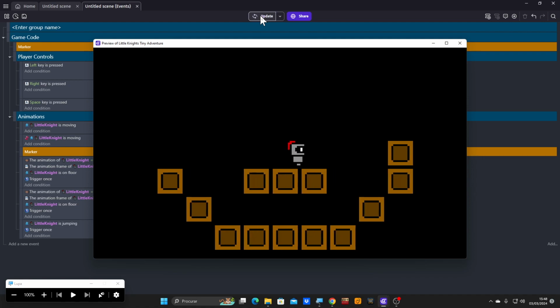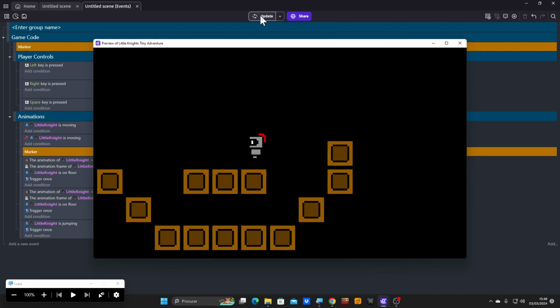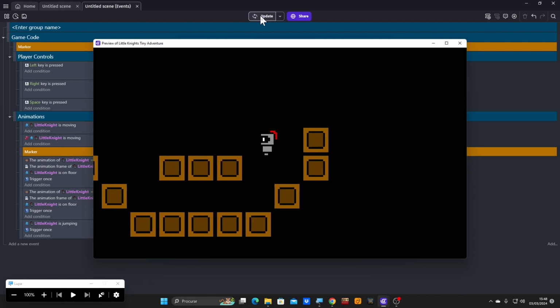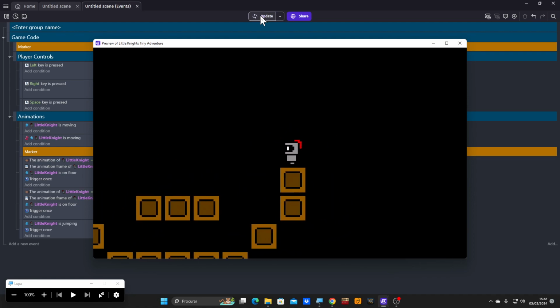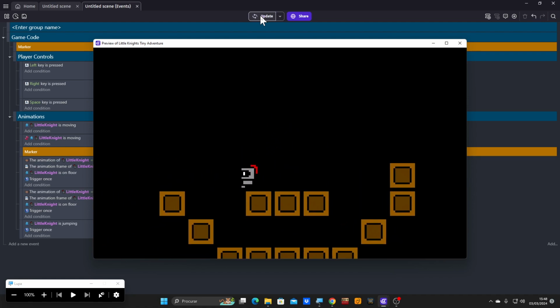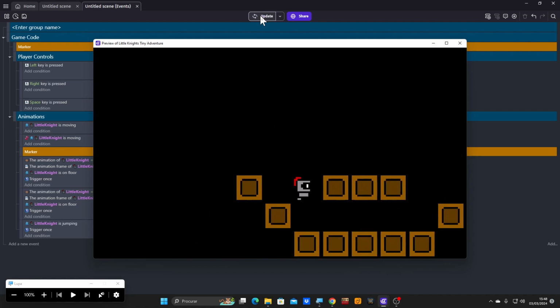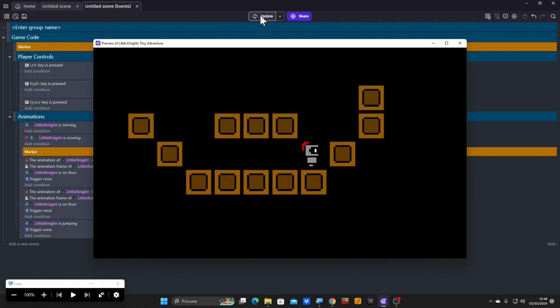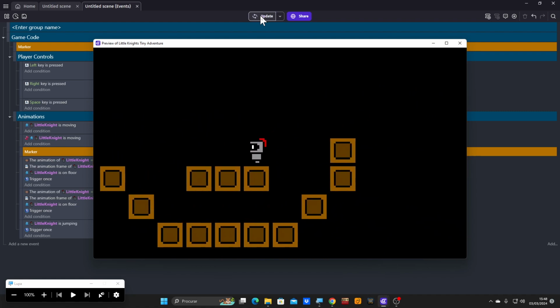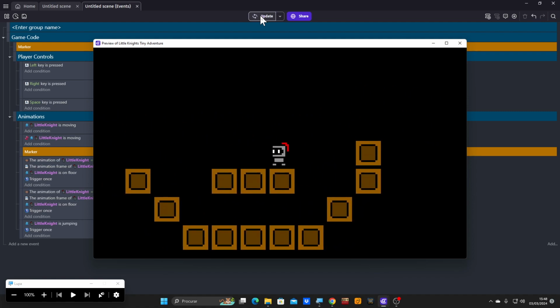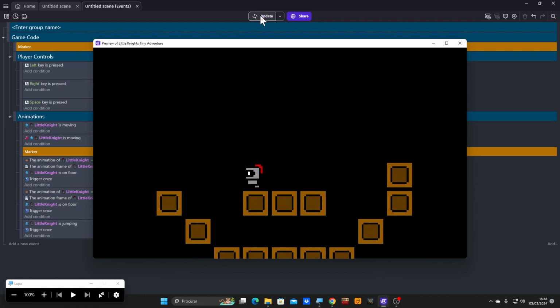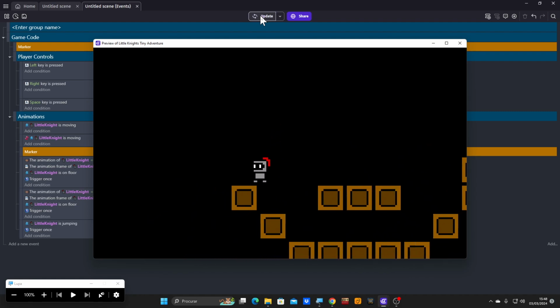How cool is that? This works. And this is just the sound. Wait until we add some special effects and stuff to jumping. It's going to look so cool.